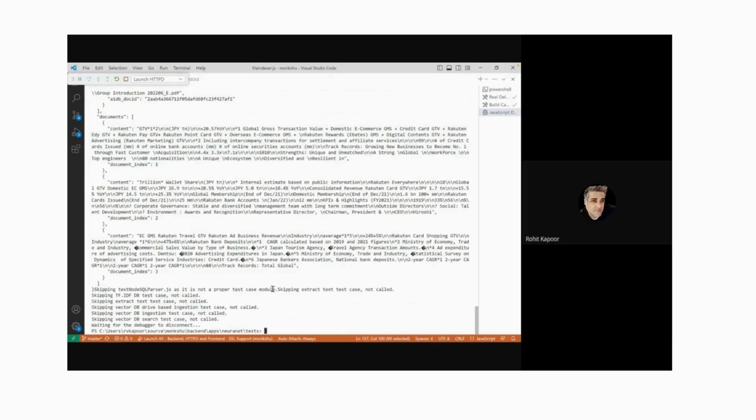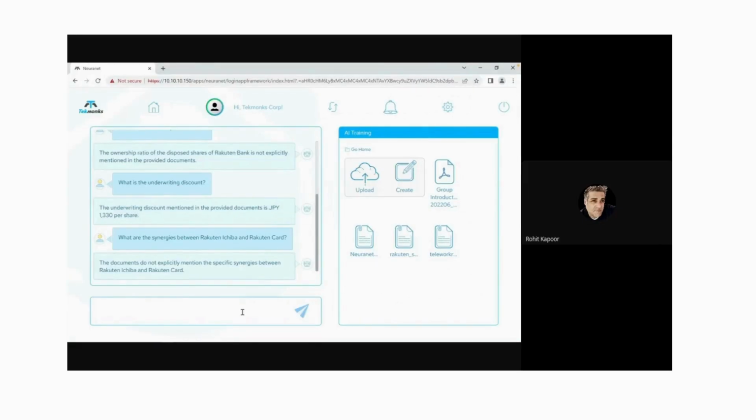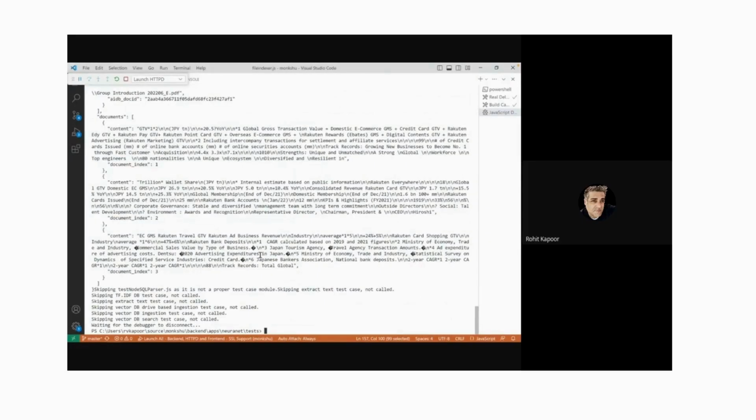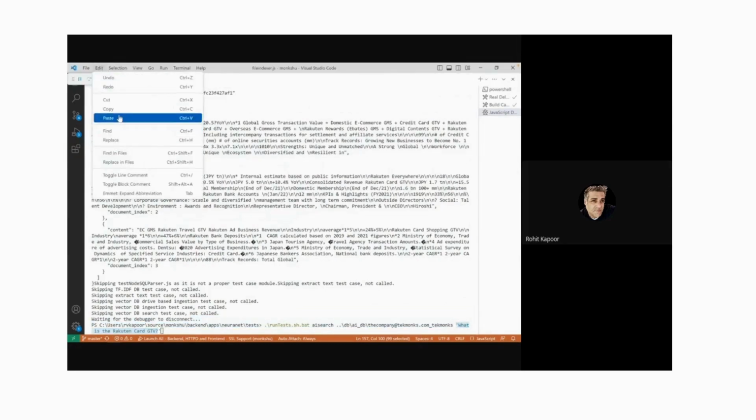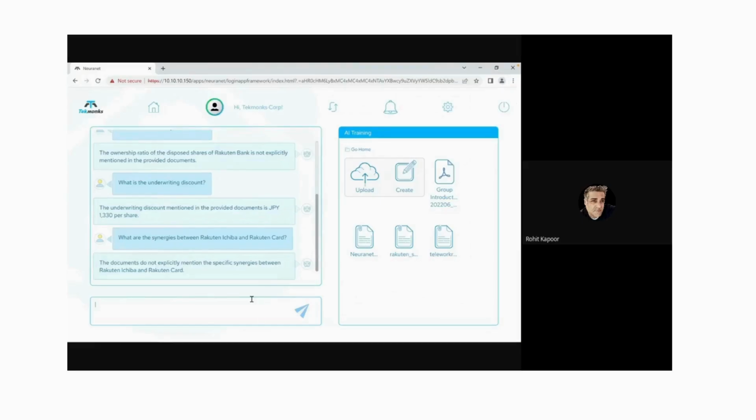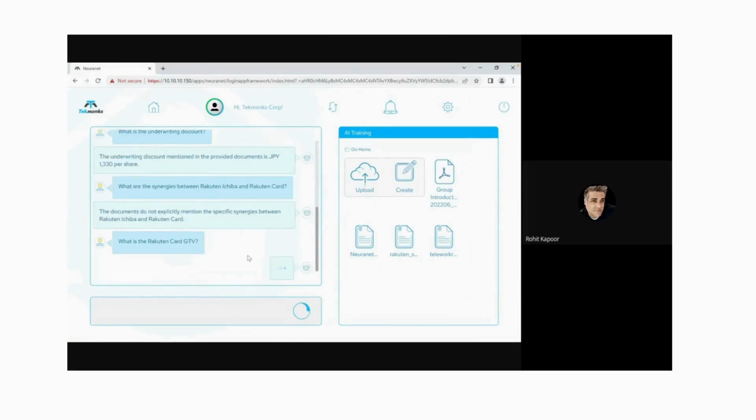Then the pipeline after that is the LLM. So then I can try to ask the same question here. And I know for sure that either it will give me the answer or it will tell me I don't have an exact answer. But it will not give me a wrong answer. It will not give me an inaccurate answer. This LLM right now is trained to say no more often than give a wrong answer. And that's on purpose because we don't want a wrong answer. If you're not 100% sure, just don't give me the answer is better. So it just told me what the full thing is, right? Didn't give me the value, but I can keep on refining the questions, right?